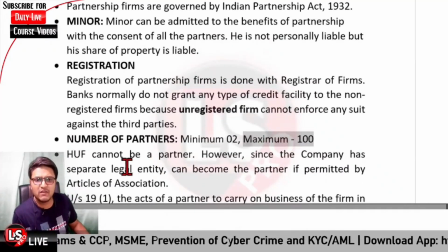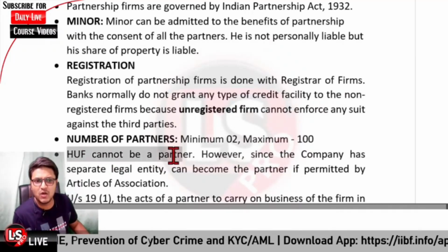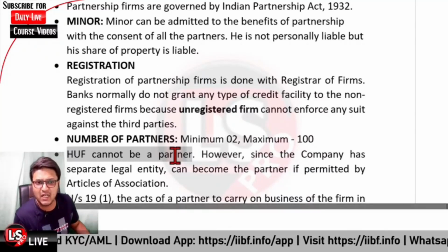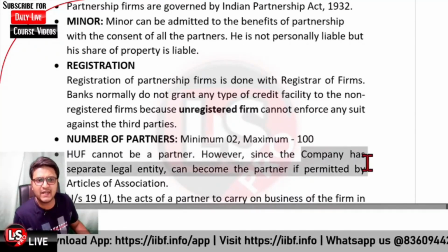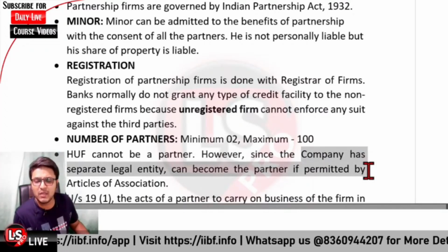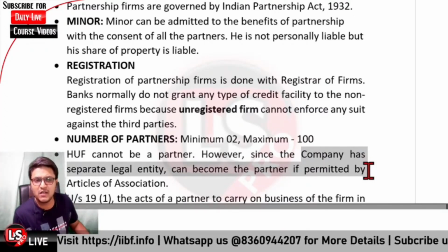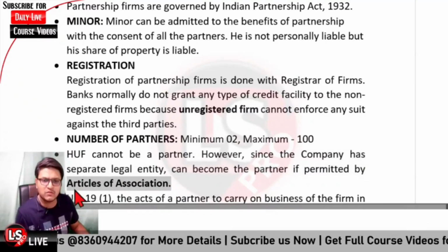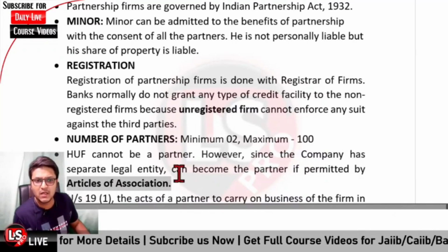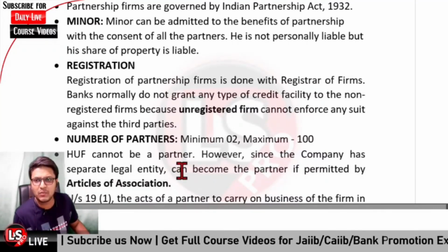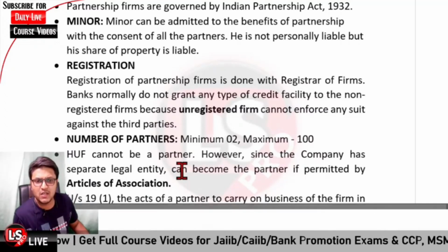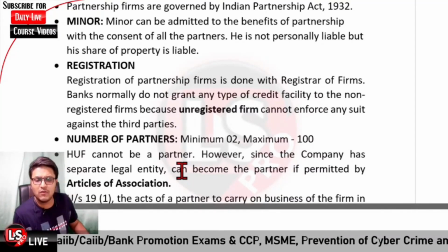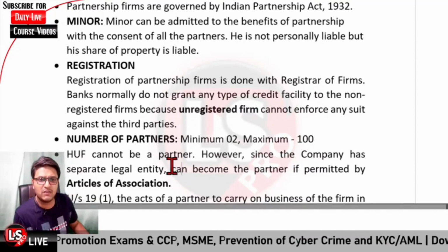Further, that point we have already covered, that HUF, Hindu Undivided Family, cannot be a partner because HUF is not a separate legal entity. But a company is a separate legal entity, and it can become a partner of the partnership firm if that is permitted under the Articles of Association. Articles of Association and Memorandum of Association, both of these are very important documents regarding the company. Articles of Association is related to the internal bylaws and rules, whereas Memorandum of Association is basically related to the overall objectives of the firm and how the firm will be dealing with the outer world.